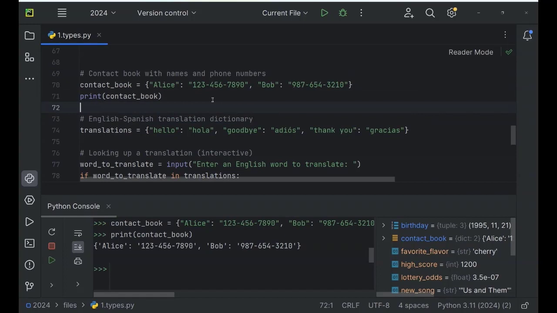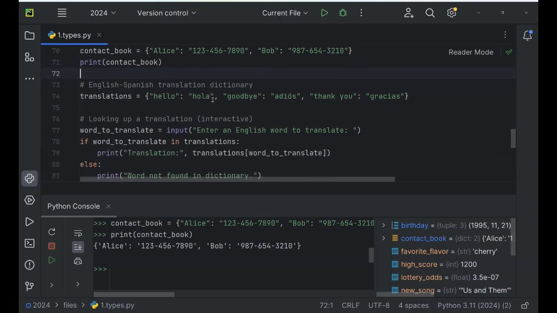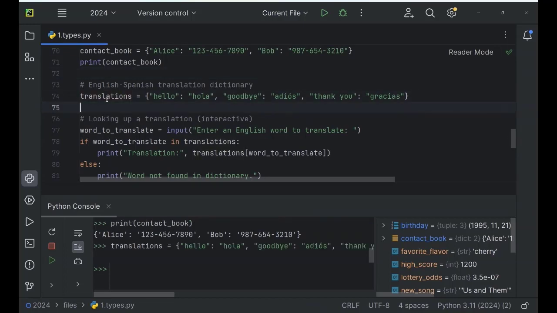We can use dictionaries for translation dictionaries also, like hello, hola, goodbye, adios, and so on. Let's run this line. And now we can look up a translation in this dictionary.